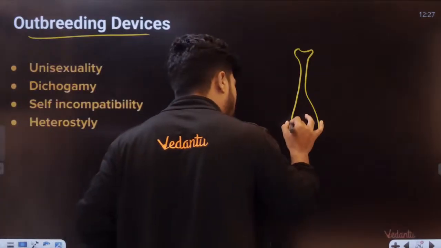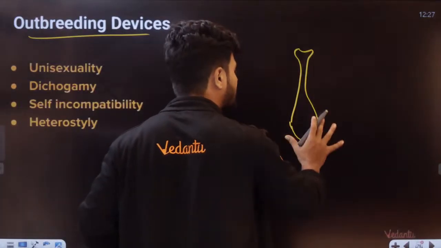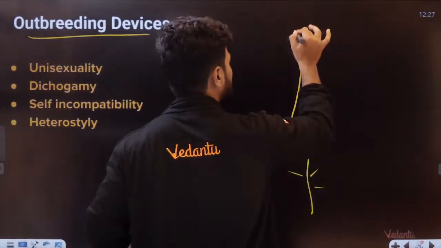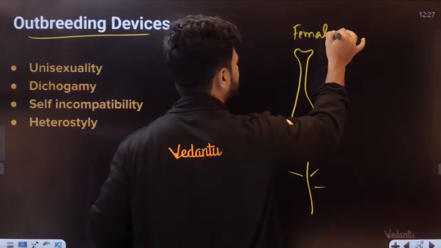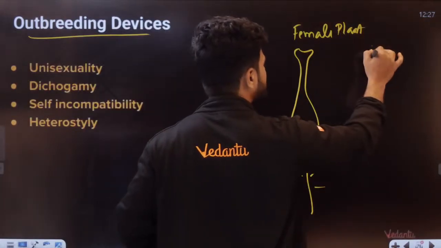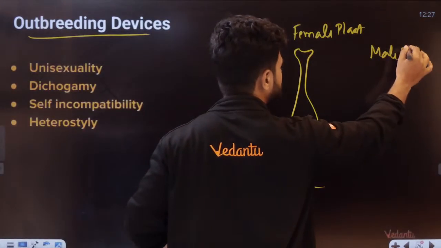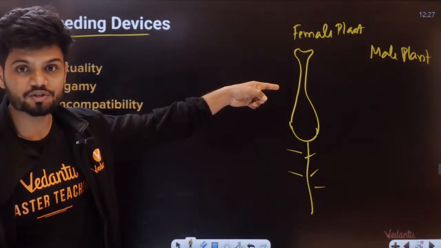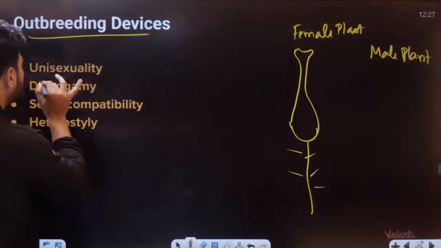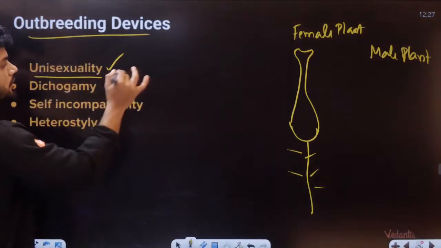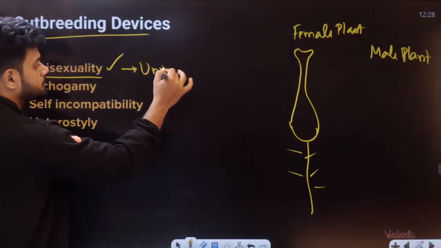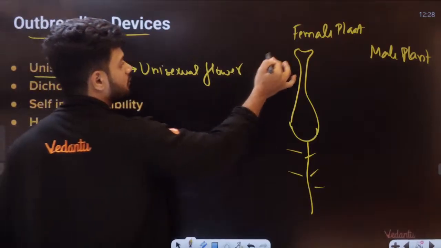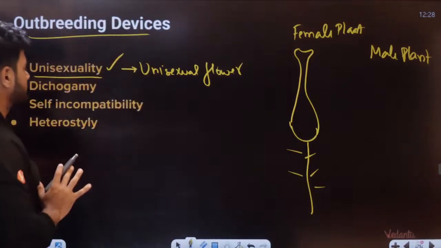An entire plant that only has a gynoecium will be a female plant, and we have a separate male plant. Then the depression is gone. That is called unisexuality, or unisexual flowers. We can have a female plant and a male plant separately.